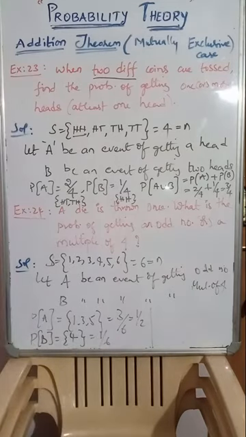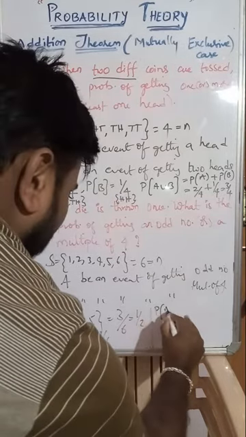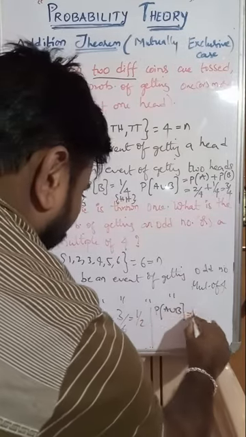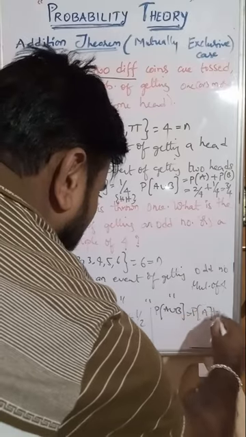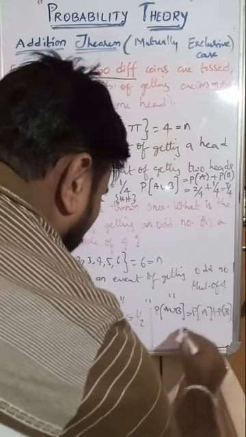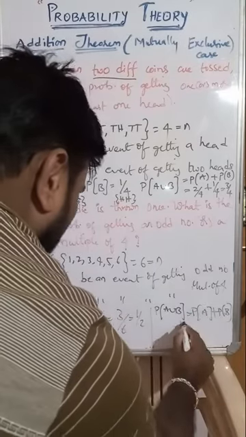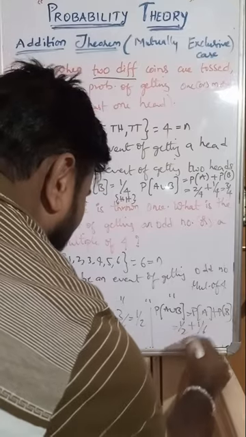Now, A and B are mutually exclusive events. Yes or no? 1, 3, 5 and the second event is only 4, multiple of 4. Then definitely A and B are mutually exclusive. There is no common element. Directly we can add. Addition theorem, mutually exclusive: P of A union B is P of A plus P of B. That equals 1 by 2 plus 1 by 6.